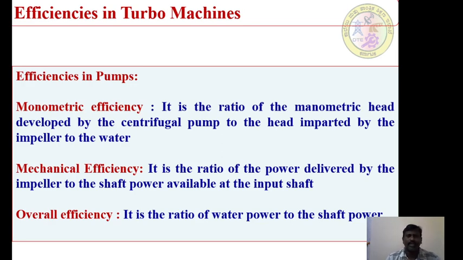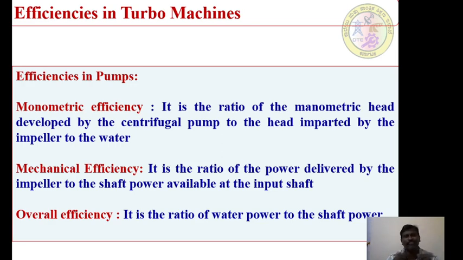So when you see this particular thing, the power delivered by the impeller to the shaft power available at the input shaft. For a centrifugal pump to drive the impeller, we need electrical power. That is the shaft power of an electrical motor, the input to the respective hydraulic system, and the power which is delivered by the impeller is our output power in this case. Therefore, the mechanical efficiency is the ratio of power delivered by the impeller to the shaft power available at the input shaft.